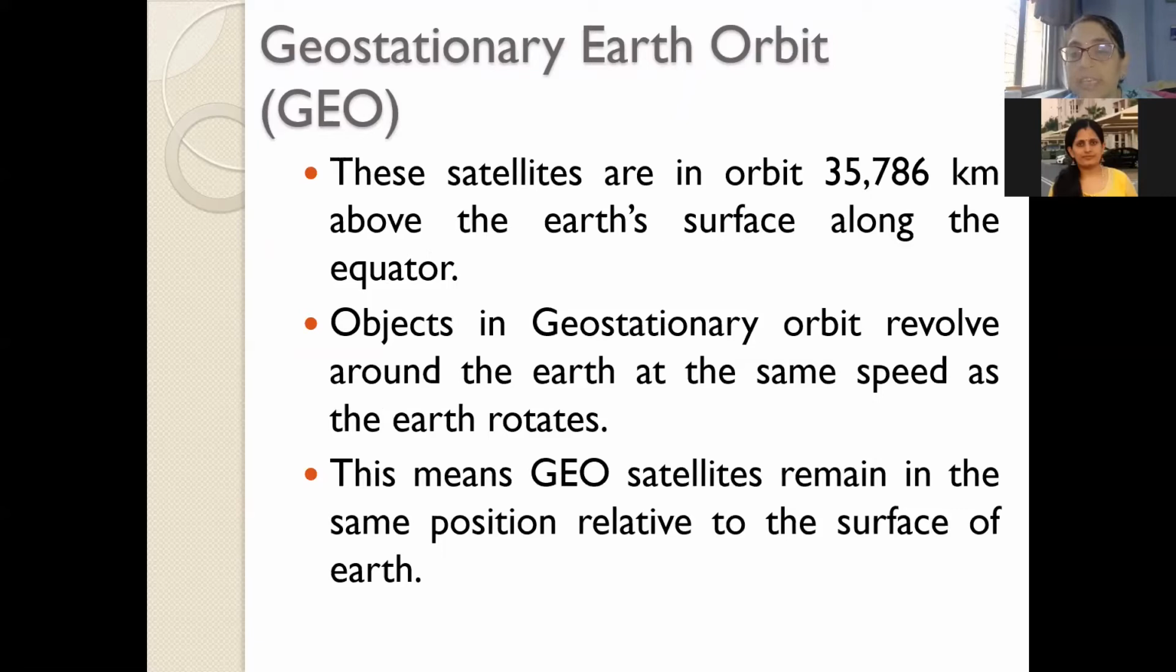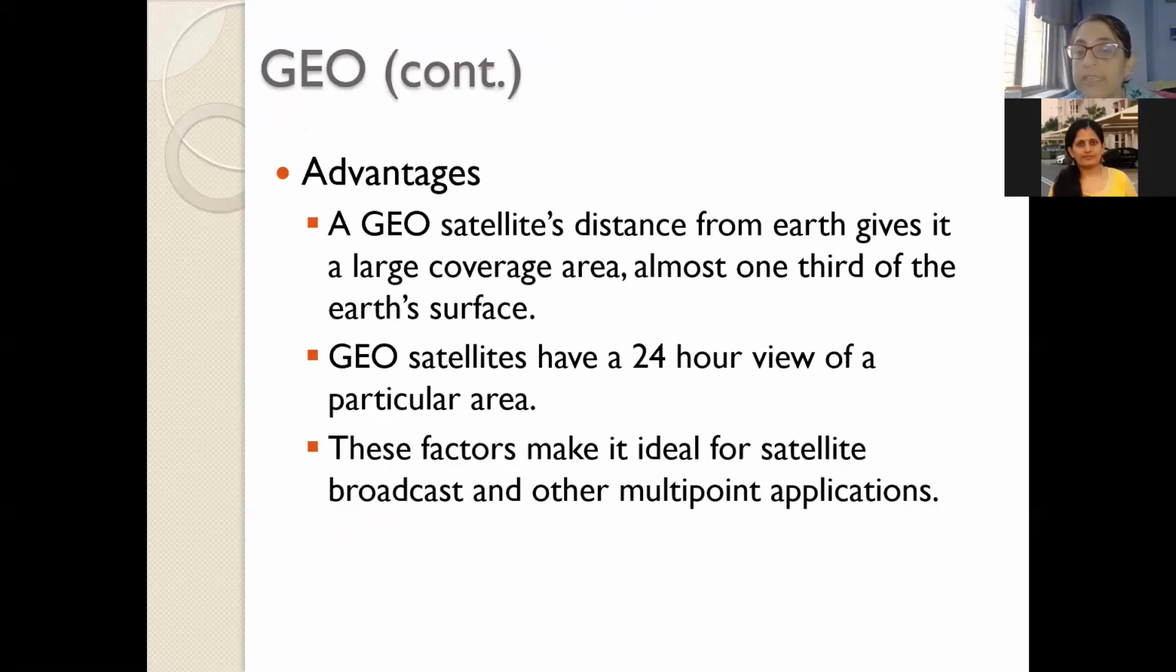Geostationary has an inclination of 0 degrees, and since there can be only one orbit, which will be at 35,786 kilometers from the surface of the Earth, this has been declared a natural resource. It has a large coverage area, multiple points can be covered, and one satellite in a geostationary orbit can cover one third of the Earth. So few satellites are required to communicate with the whole of the Earth, but we know there are limitations.